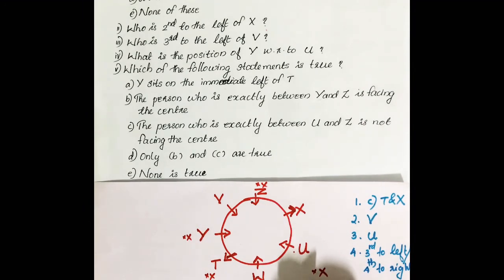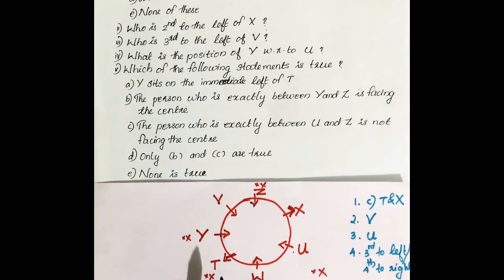Then one more question. Which of the following statements is true? First option, Y sits on the immediate left of T. Y is not immediate left, it is immediate right. So first is wrong statement. Second one, the person who is exactly between Y and Z is facing center. Y is here and Z. That person exactly between is facing towards center. That statement is correct. So option B is correct.